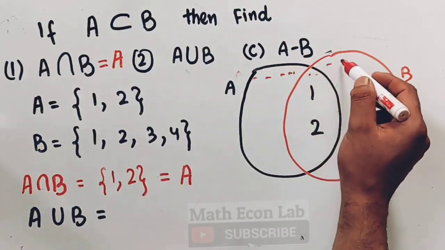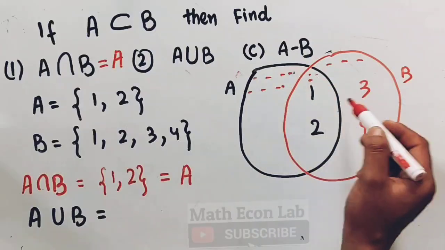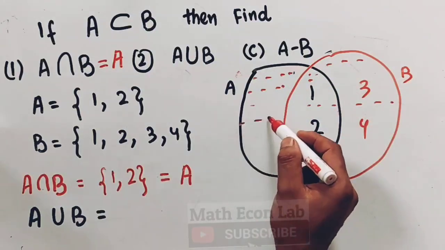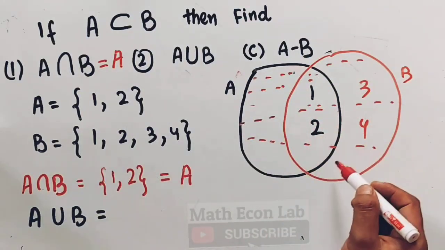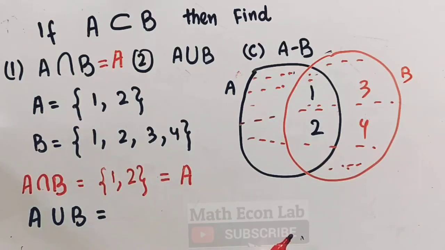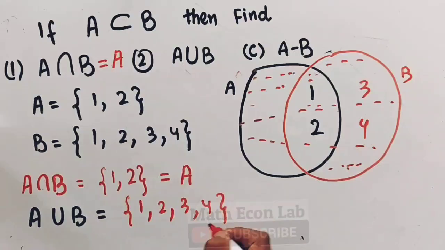Now this whole region will be our A union B here. Okay, the elements which are in set A or in set B or in both. Here you can see A union B will be equal to 1, 2, 3, 4, but we know that 1, 2, 3, 4 belongs to B, which is equal to B. That means A union B will be equal to B.